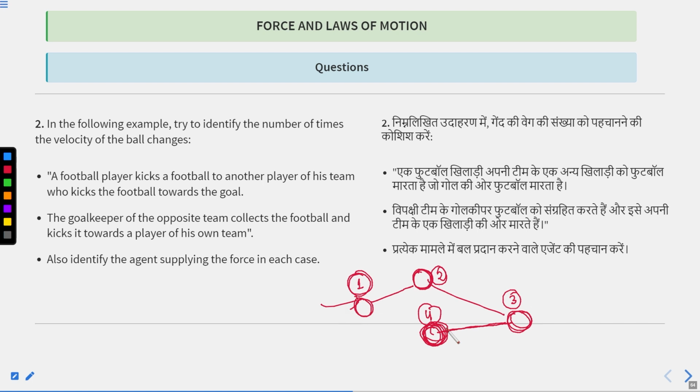So there are four times where the velocity has changed. One time when the football player kicked the football to his team member. Then that member kicked the football towards the goal, but the goalkeeper collected it. So there is a third time velocity change, and then that goalkeeper has thrown that football to another player. So there is a fourth time velocity change.